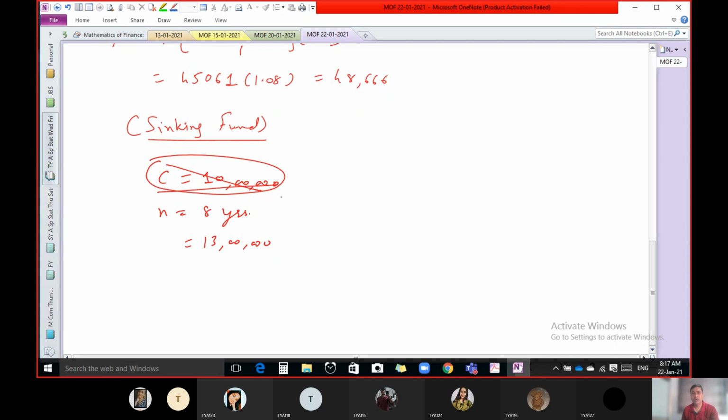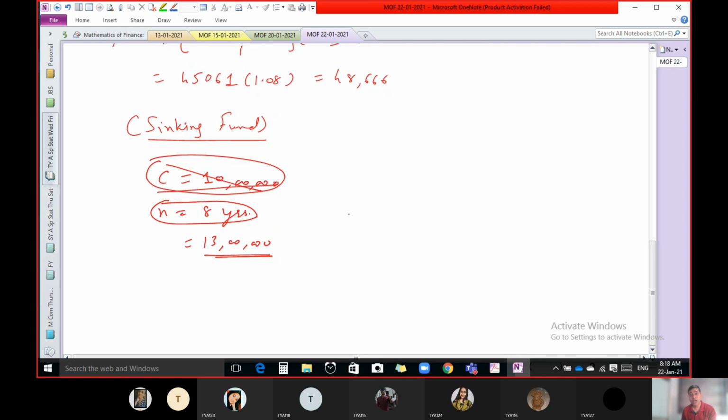Now we know that this machine is useful for 8 years. So every year the company will keep some amount aside from its profit for the provision of this 13 lakh.